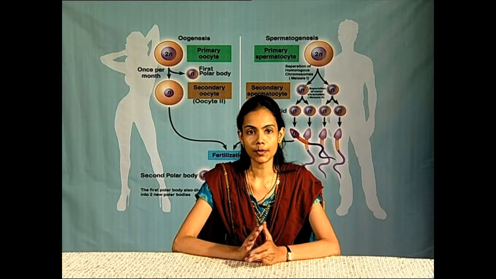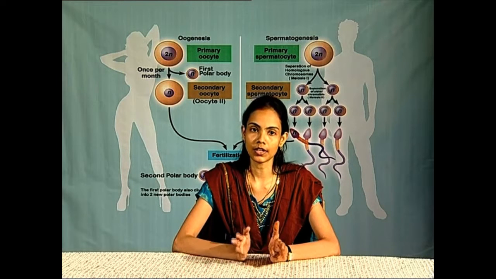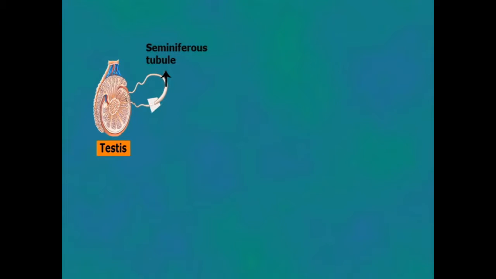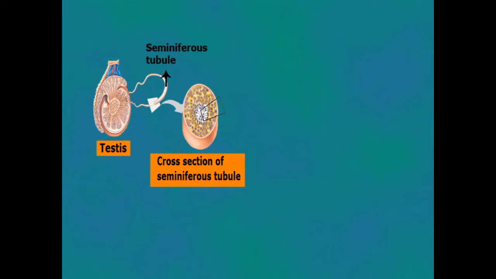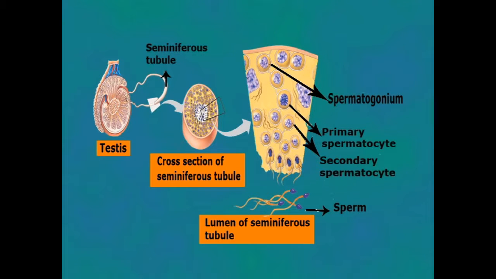Spermatogenesis. Spermatogenesis begins at puberty and continues throughout life. Spermatogenesis is the process of the development of spermatozoa in the male testis. In animals, the testes are complex organs consisting of numerous seminiferous tubules. Spermatogenesis is an uninterrupted process observed in the seminiferous tubules, and at the same time various stages of the development of the sperm are also observed.